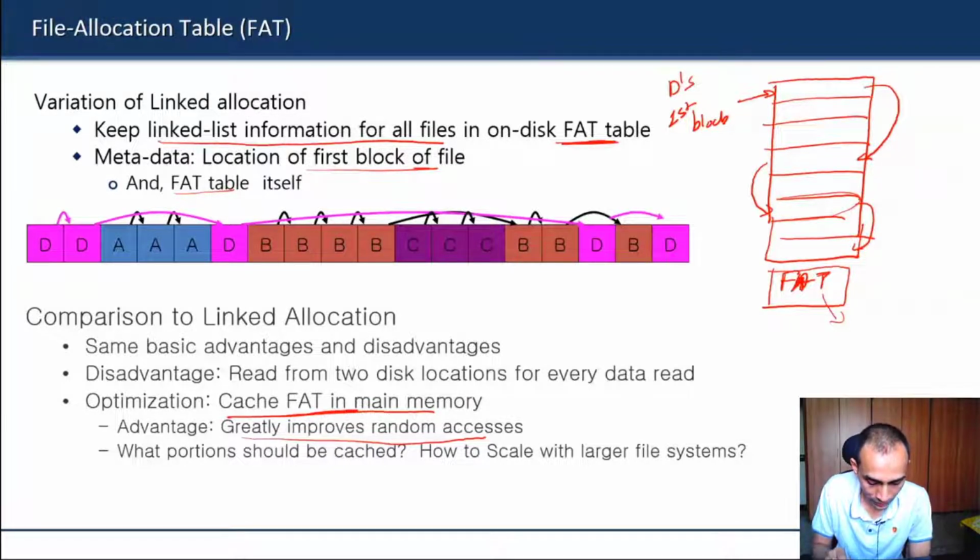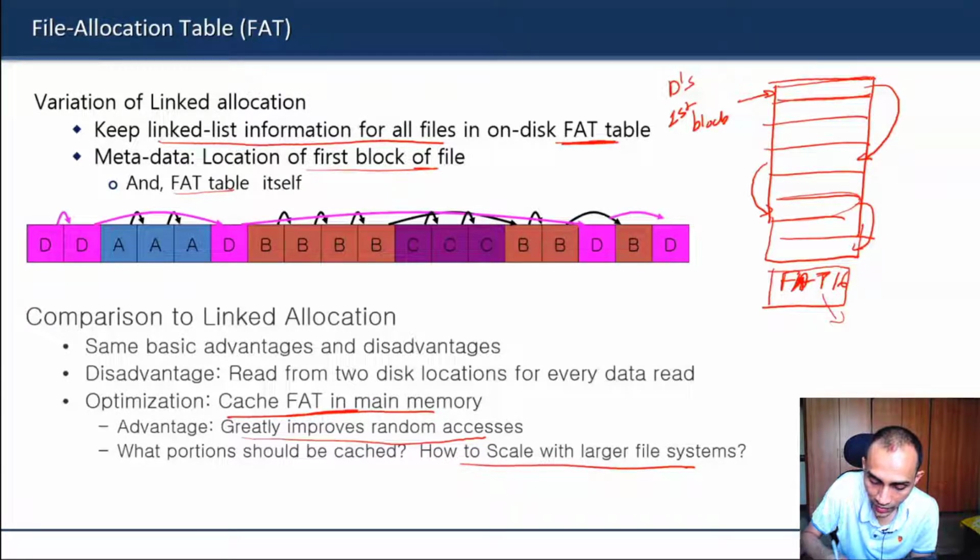The only thing is that scaling to a larger file system becomes a problem. For example, the first FAT system used 16-bit entries, so it was called FAT16.